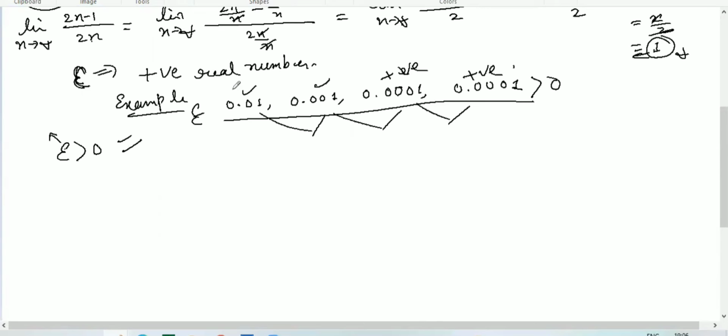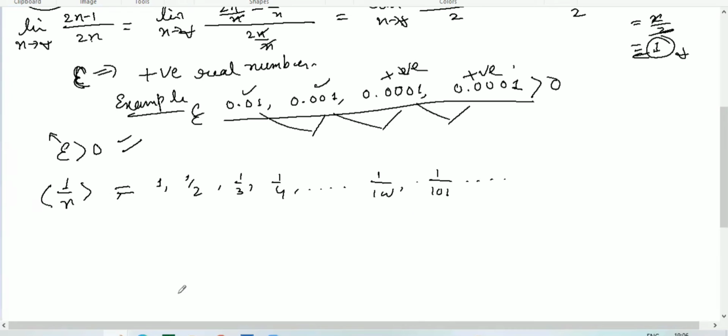So this type of sequence is a Cauchy sequence. Let's understand it. I'm going to explain this Cauchy sequence by taking an example sequence. Let's take 1 over n. This is the sequence. Just substitute n equal to 1, 2, 3, and you will get the sequence a_n. The first number will be 1, then 1 over 2, then 1 over 3, 1 over 4, and this way 1 over 100, then 1 over 101. This way you will get the sequence.